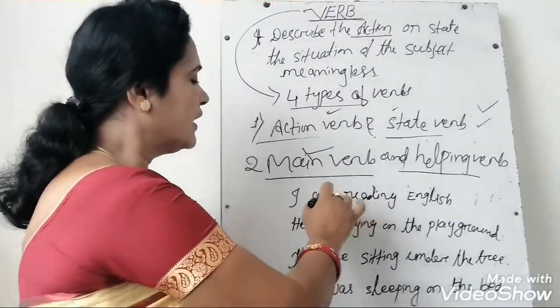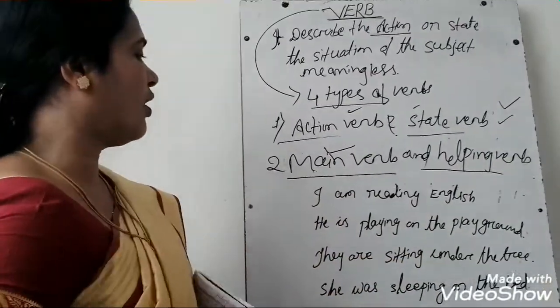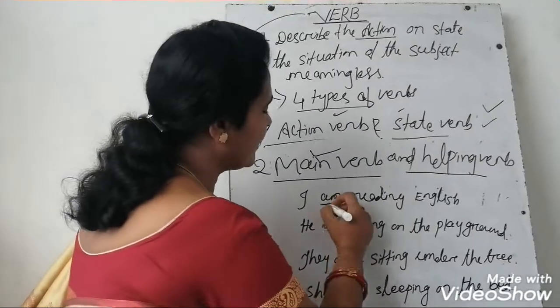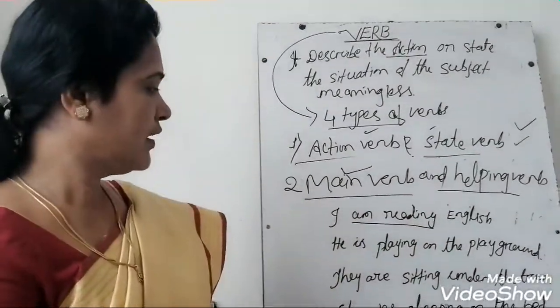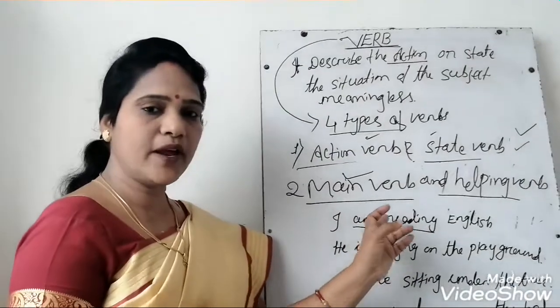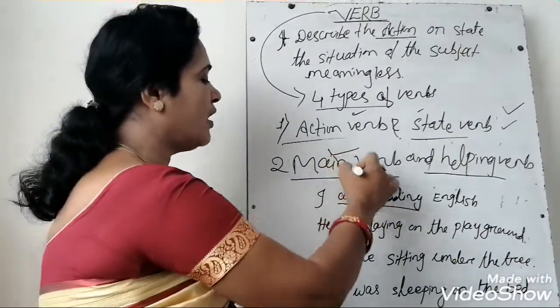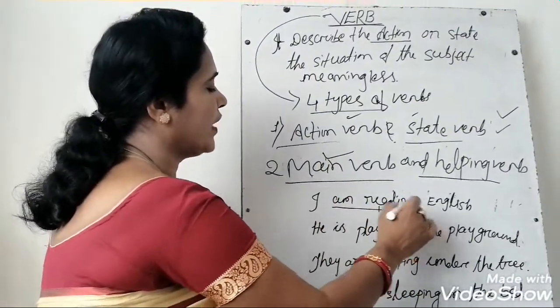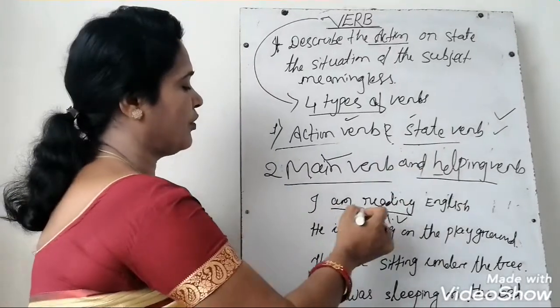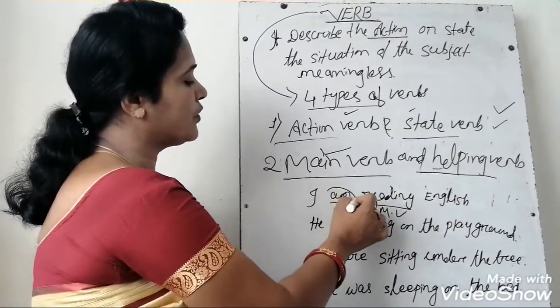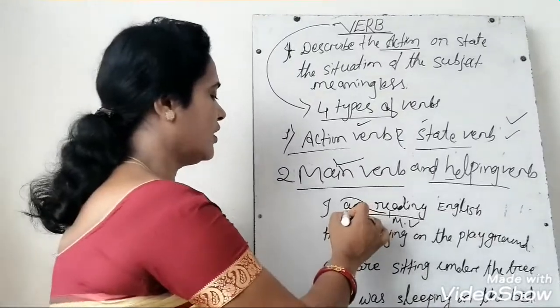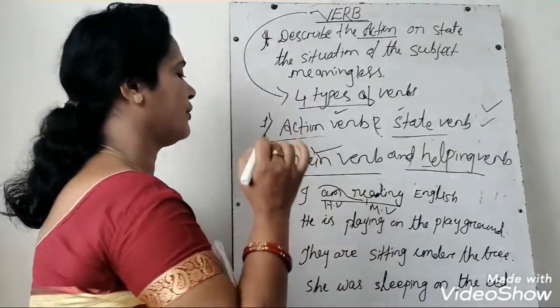So here am reading is the verb. Okay children, see what are the two verbs, am and reading. So reading is the main verb. Okay, am is the helping verb because am is helping the main verb.